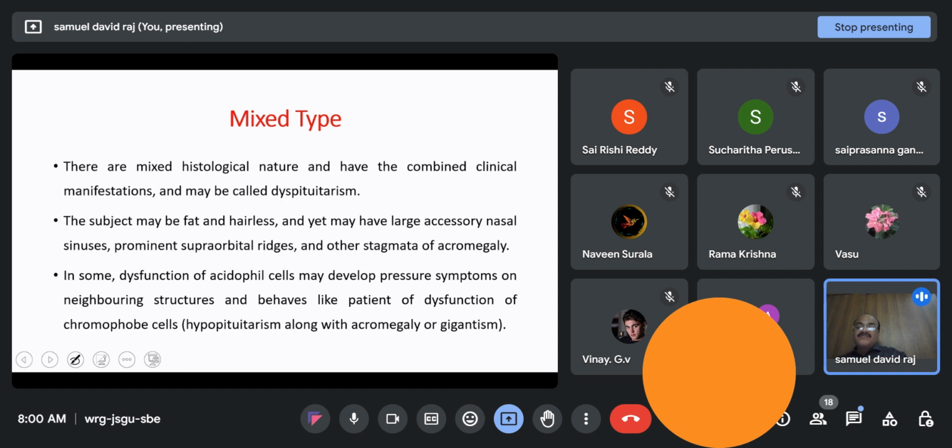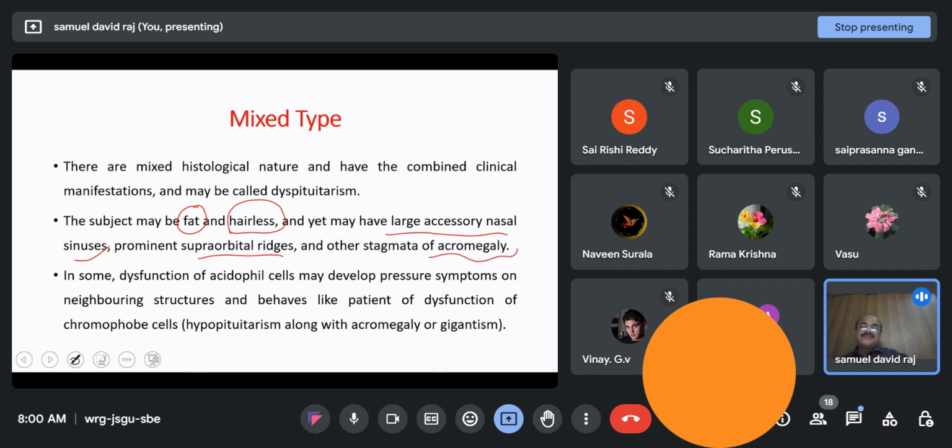The individual suffering from this may be fat, having excess deposition of fat like the Brissot type, and is hairless. That means no beard, no mustache. In addition to this, the body of this male does not have any hairs at all, and he may have large accessory nasal sinuses, prominent ridges. Supraorbital ridges are your eyebrows. Those regions are said to be prominent, along with other characteristic features that are seen in acromegaly.